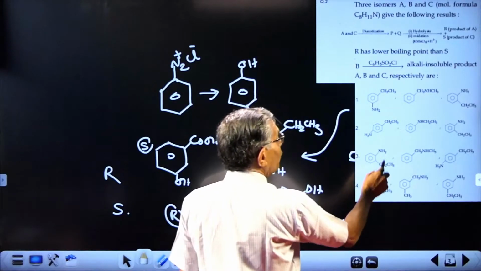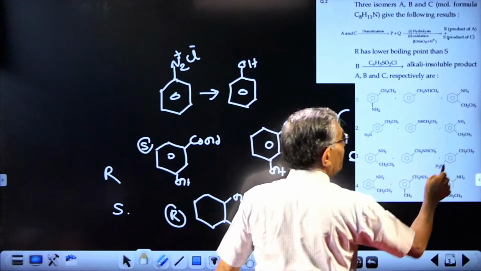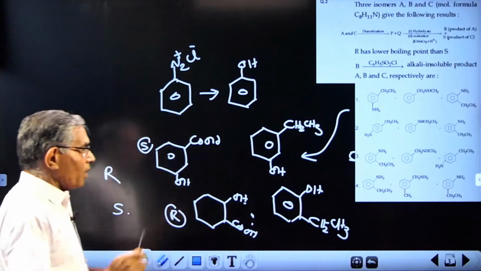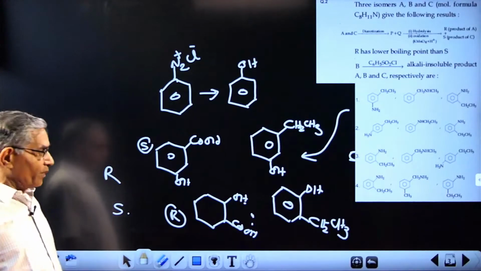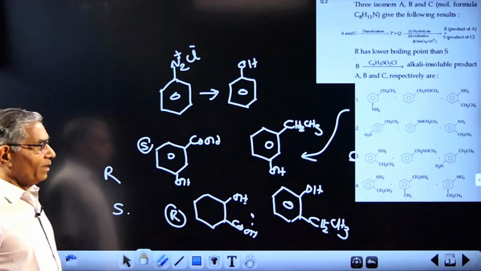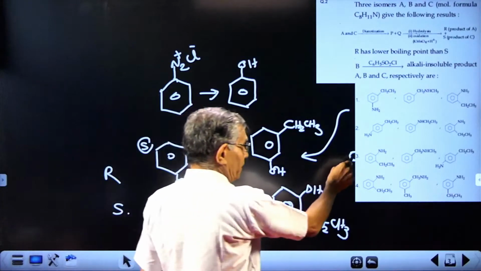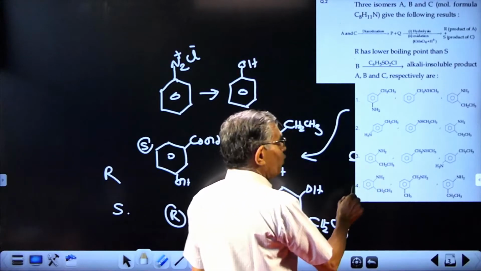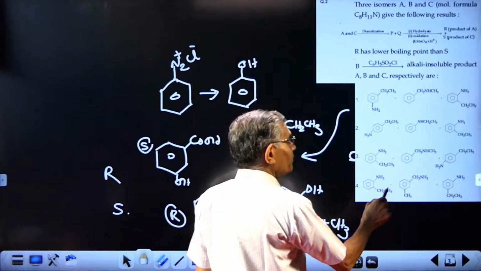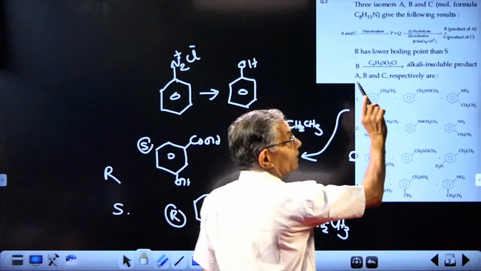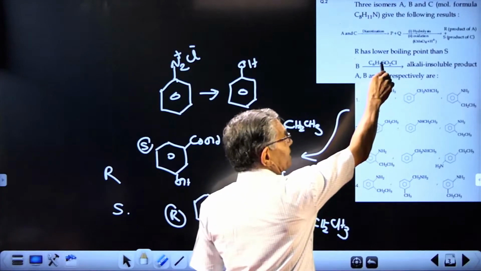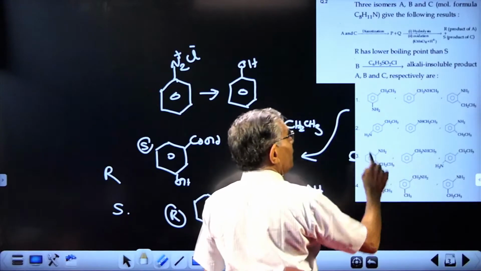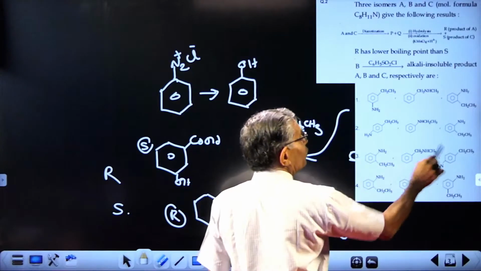Given that condition is satisfied, the boiling point should be lower. The only possibility will be 3. 4 cannot be the answer, because this is a primary amine and that does not agree with this condition. So leave 4. Out of 1, 2, 3, this is the only possibility.